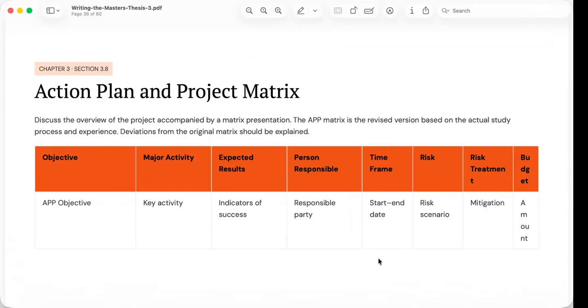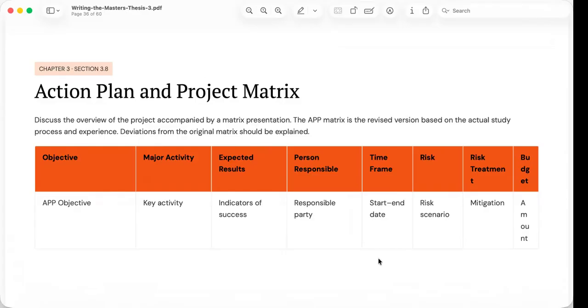An important point to mention is that the action plan should reflect the actual study process. During the proposal stage, researchers prepare an initial project plan. However, after completing the research, that plan may change because of new discoveries, unforeseen delays, or improved understanding of the problem. The revised action plan should therefore describe what was actually learned during the research process and how those lessons affect implementation.